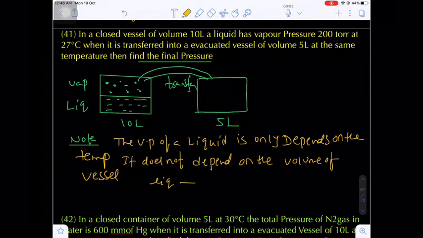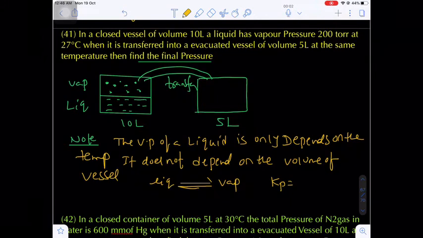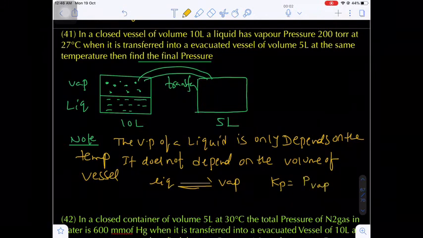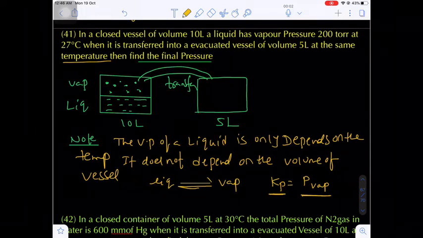Because whenever a dynamic equilibrium is established between the liquid phase and the vapor phase, the equilibrium constant Kp will be equal to the partial pressure of the vapor. So whenever temperature remains constant, the Kp value does not change. That means the vapor pressure also does not change. Are you getting my point?